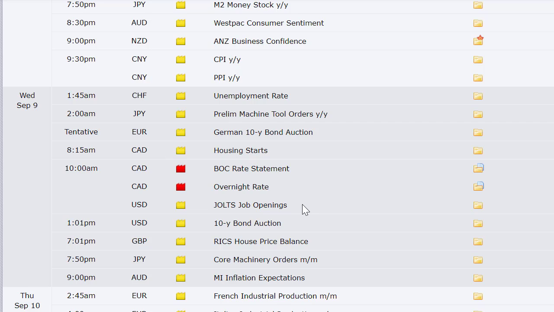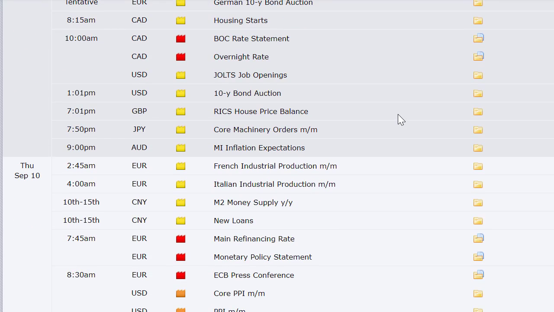German 10-year bond auction. Housing starts out of Canada. There's a rate announcement at 10 a.m. Eastern Time out of Canada. We've already had ours. JOLTS job openings here in the U.S. 10-year bond auction here in the U.S. RICS house price balance out of the U.K. Core machinery orders. MNI inflation expectations.